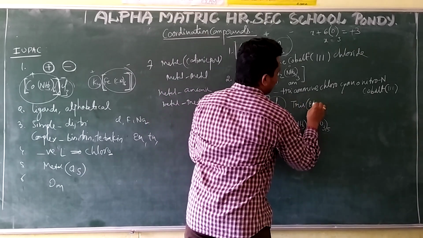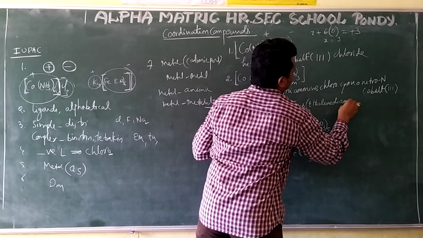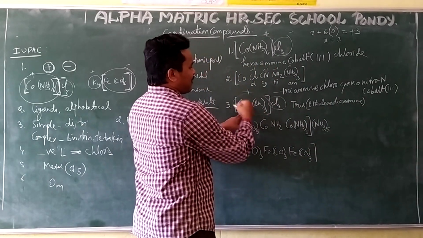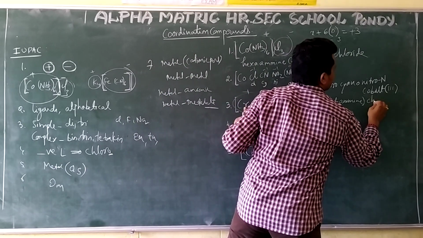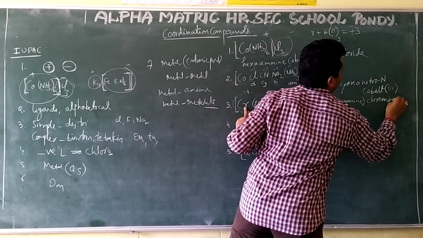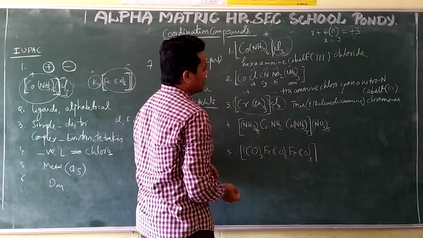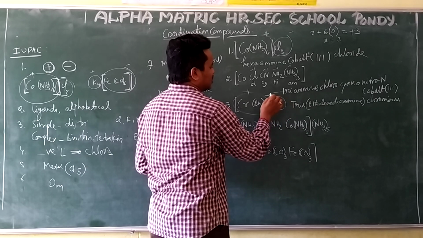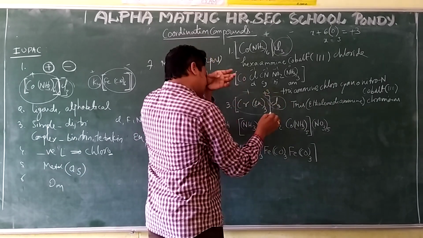What do I write in the bracket? Ethylenediamine. It is a positive part, so the metal name is as it is: chromium. And after that, the oxidation state. What is the oxidation state? How many chlorines are outside? 3 chlorines, -3. So this coordination entity will get a +3 charge.